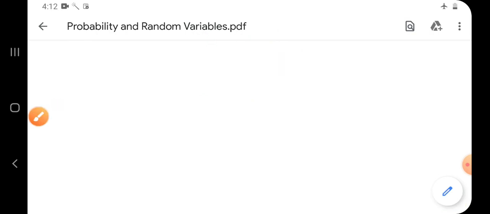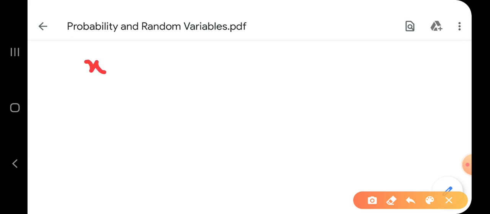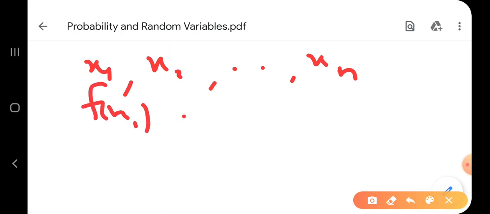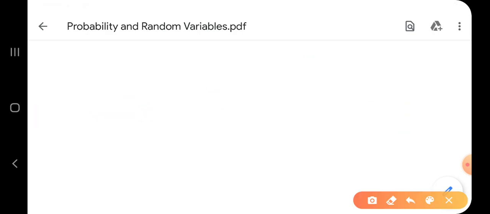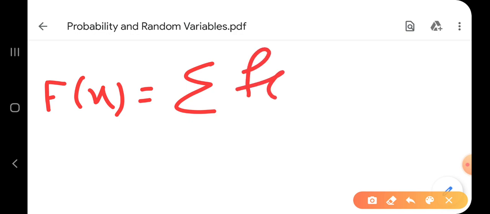Or in another way, for discrete variables, if I take a discrete variable, discrete variables has x1, x2, dot dot dot xn values. बरोबर. And then probabilities are there. f of x1, f of x2, f of xn. Then this capital F of x is equal to summation of all probabilities.